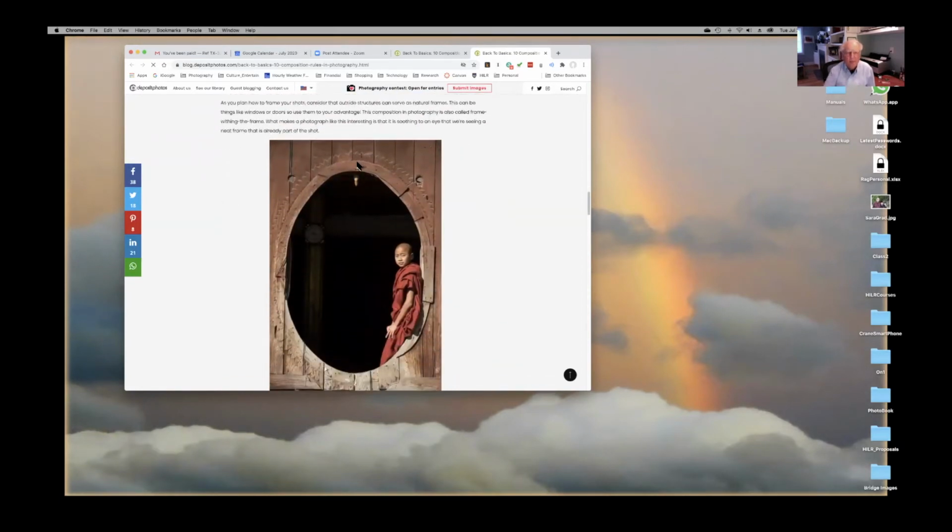This is another technique to use. It's called the frame within a frame. And this works because it gives a boundary to your image. Now, sometimes you can do this merely with some trees or putting somebody between two elements, or even in a doorway will work. A little clue to make your pictures better immediately is, first of all, I've said this before, stop your subjects from smiling.